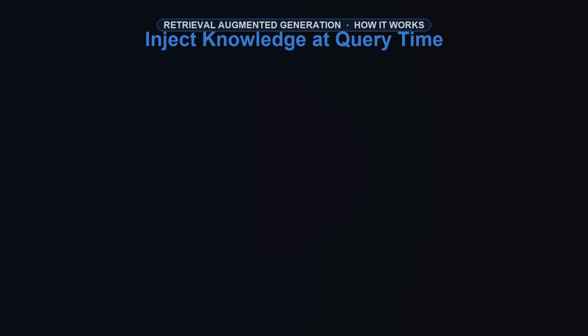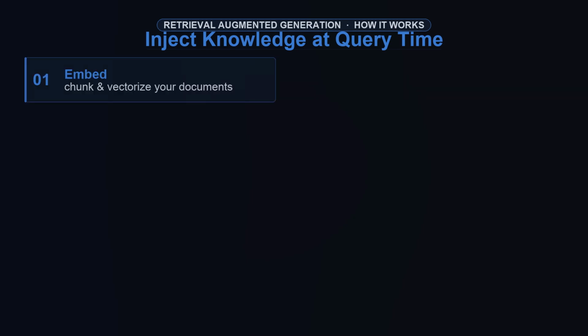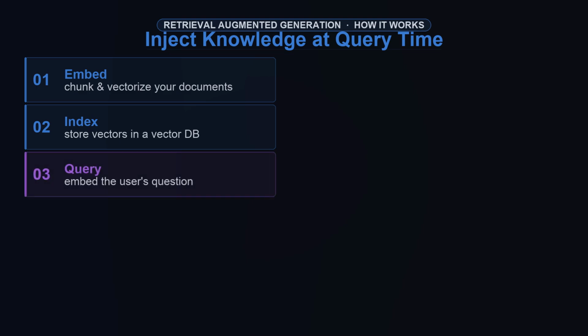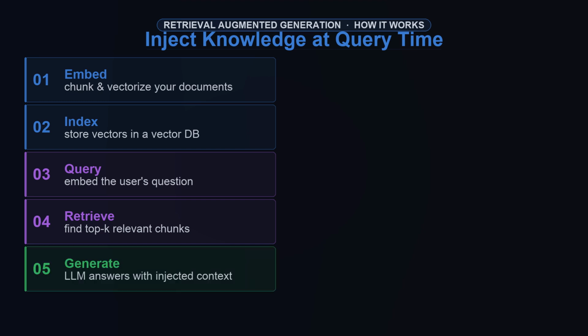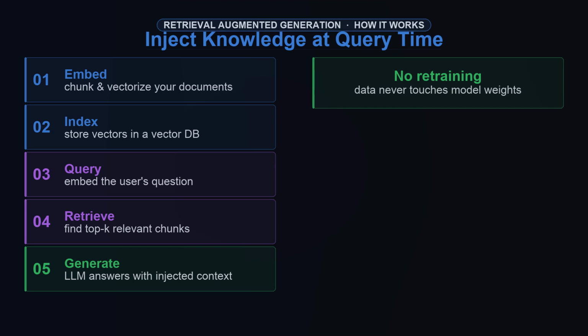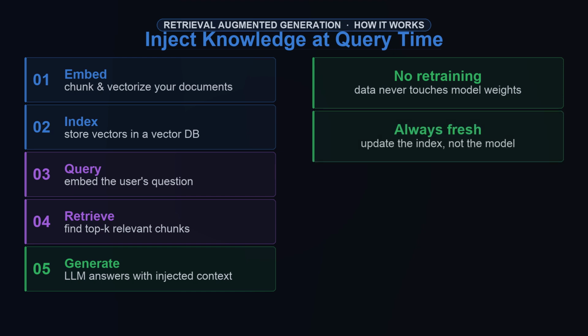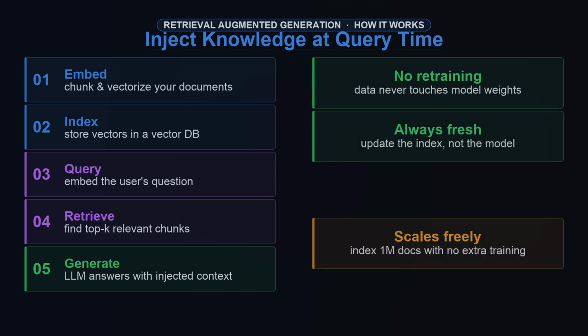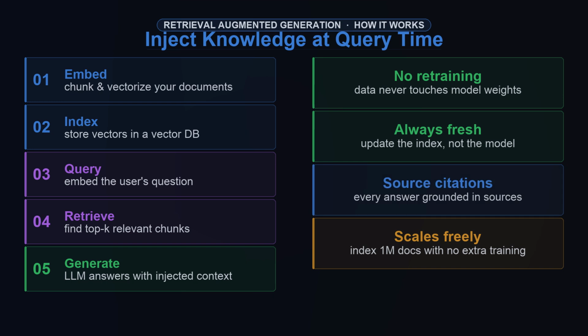Retrieval augmented generation. Chunk and embed your documents into a vector database. When a query arrives, embed it, retrieve the top matching chunks, and inject them into the prompt. The model answers grounded in live retrieved context. No retraining needed. Update the index, not the weights. And every answer is traceable to a source.